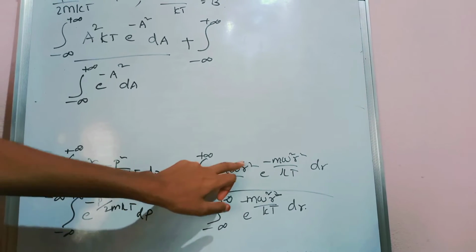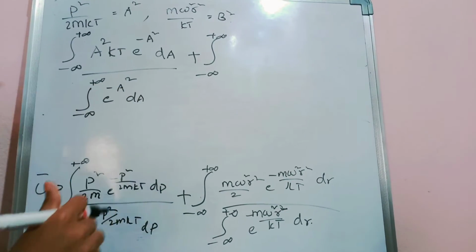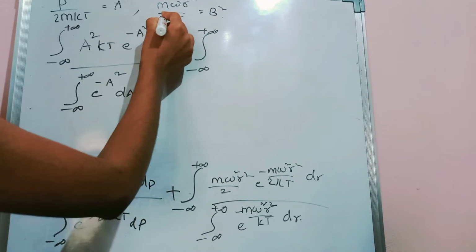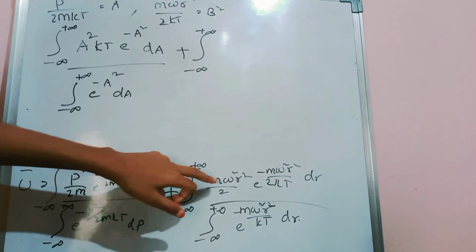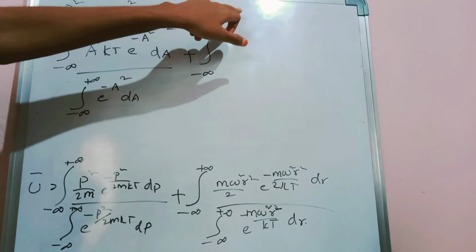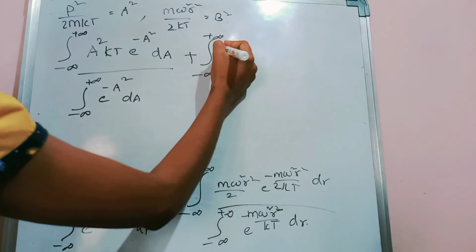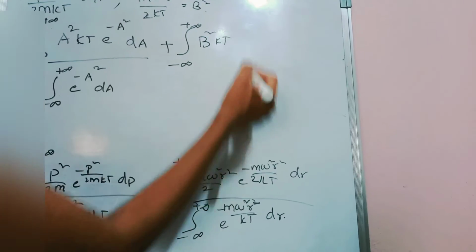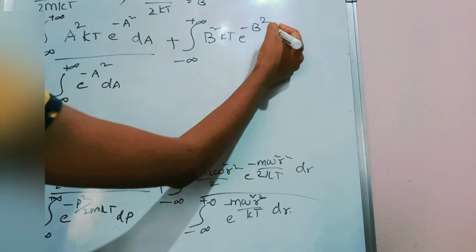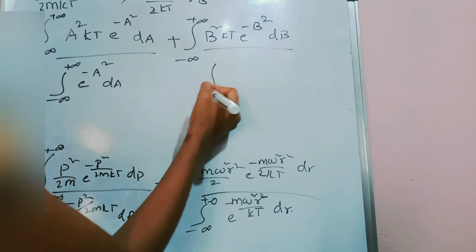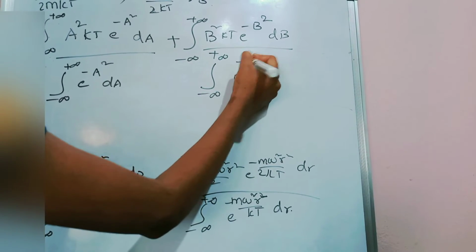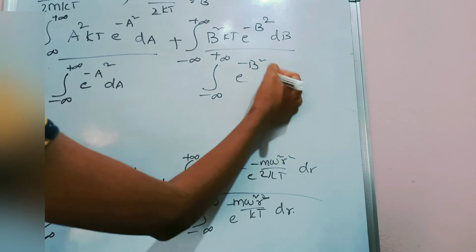Here m omega square r square by 2 is there, so we want this term, which on the right side is b square into kt. So b square into kt into e to the power of minus b square into dB, divided by integral of minus infinity to plus infinity e to the power of minus b square into dB.